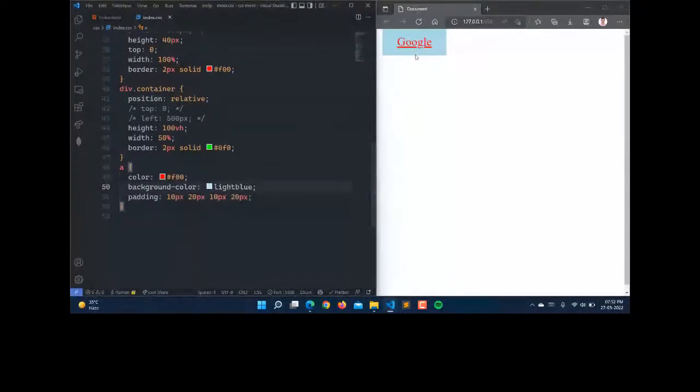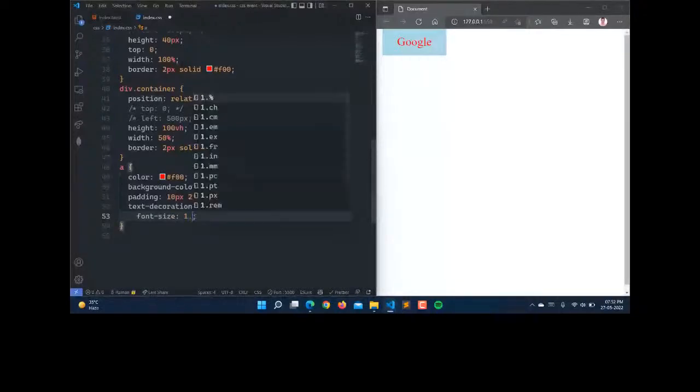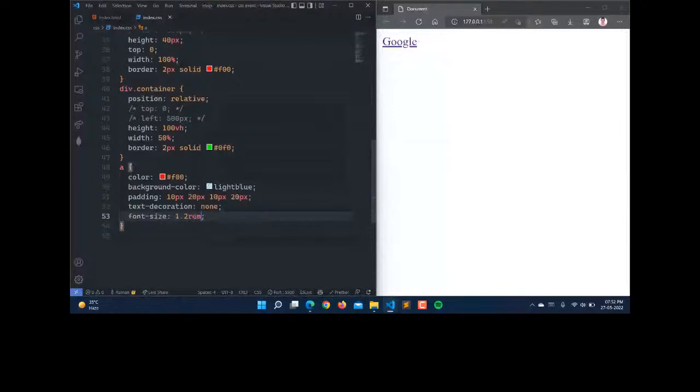Now if you want to remove this line, you have to write text-decoration as none, and you can also set the font size. So font size to 20 pixels, or font size to 1.2 rem. The rem is the unit, the root of the em.